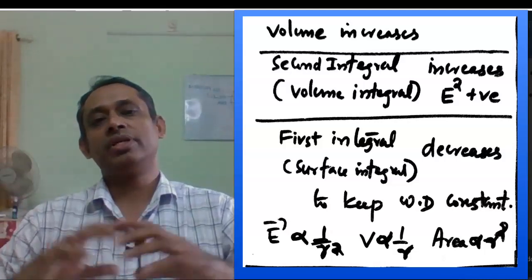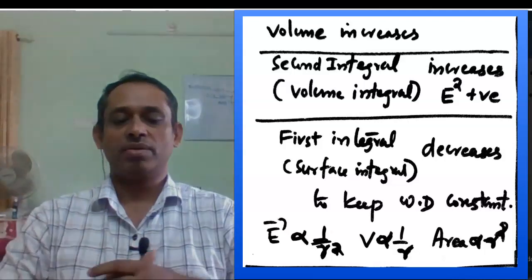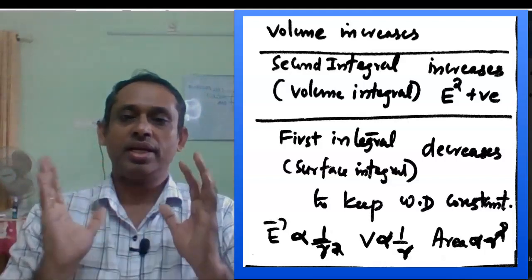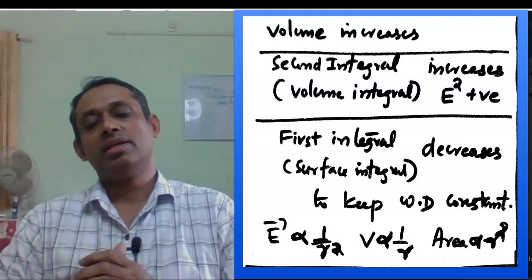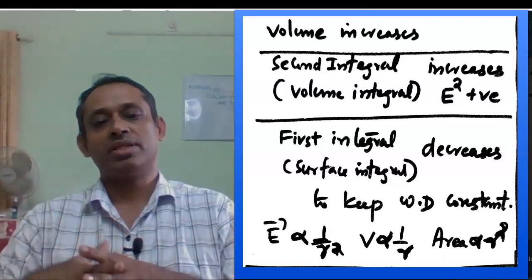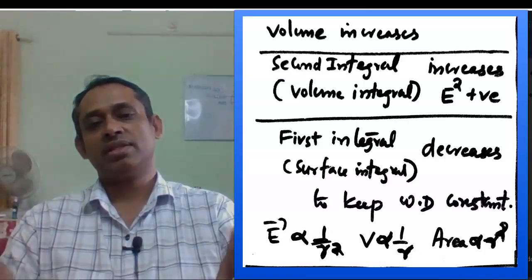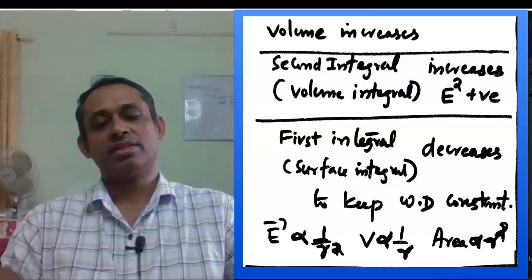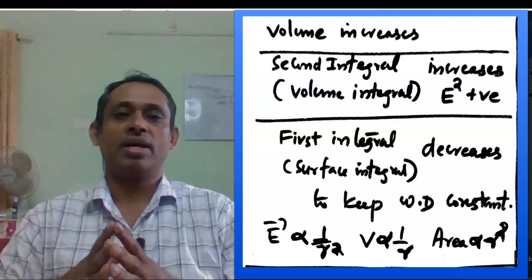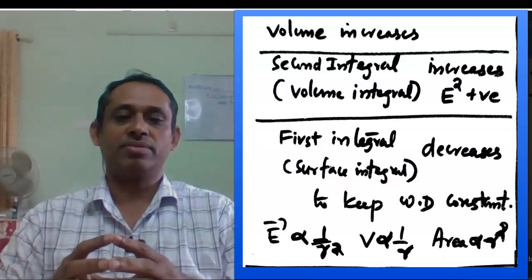I told you, if you are taking larger volumes, keeping the earlier rho constant, the work done will be the same. So as we take larger volumes, the second integral will increase. The first integral should decrease to keep the work done a constant.